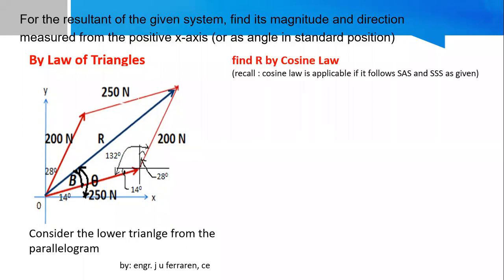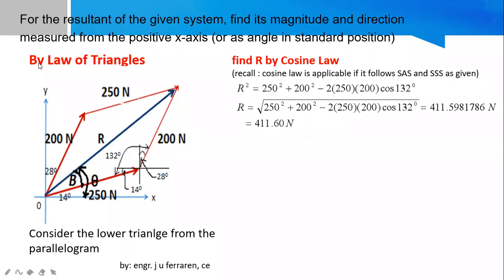Times 2 cosine of 130. This one, R squared, is equal to, these are the two sides, then minus their product, 2 times their product with the cosine of 132. There you arrive at your R. Now, this R is an accurate value. In our parallelogram law, there may be chances of arriving at a value which is not exactly this one. But this one is actually obtaining a value which is accurate, the same as in the analytical method.